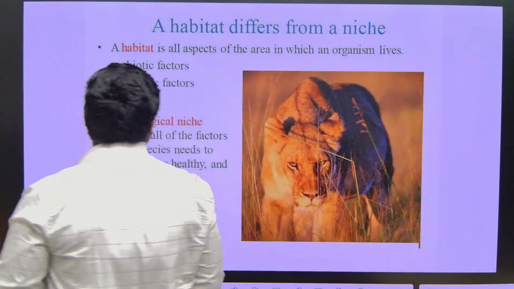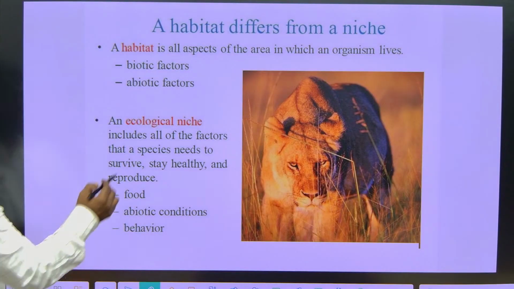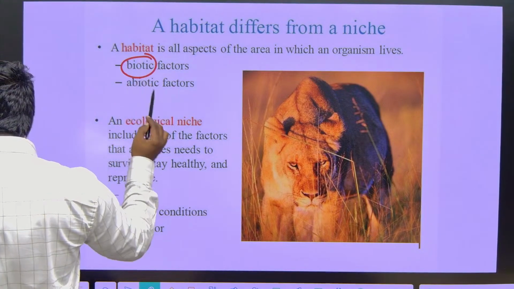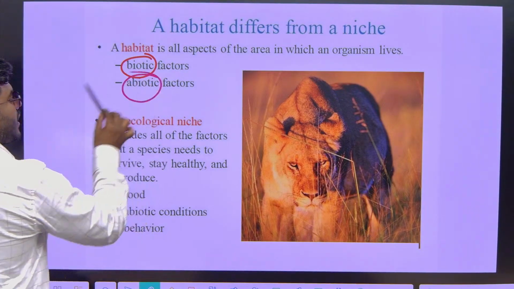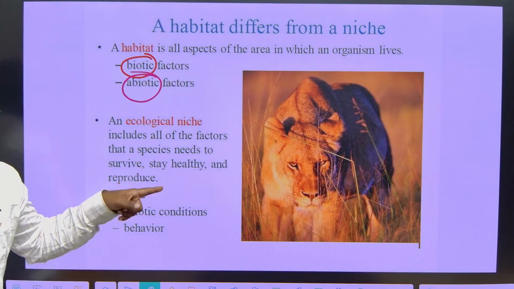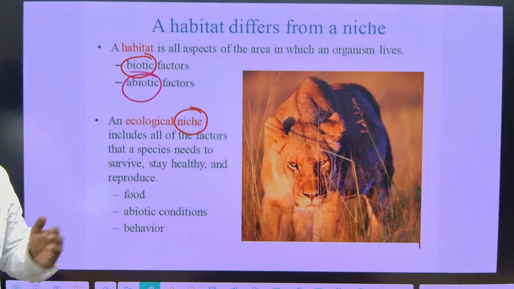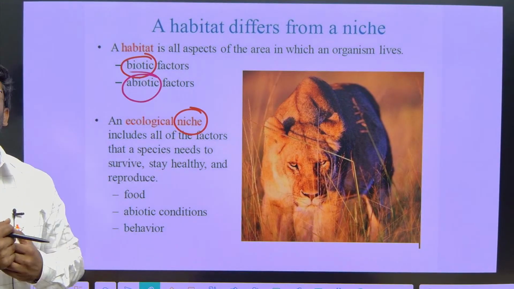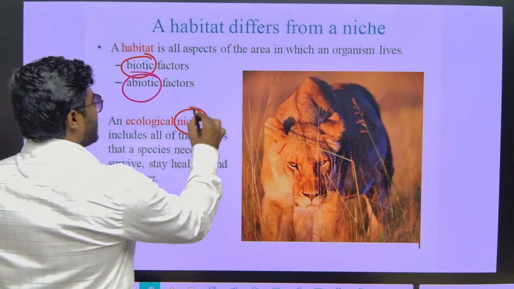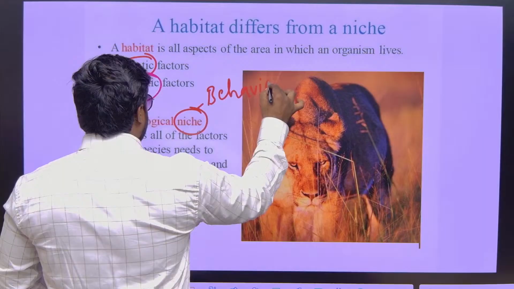Now see here, when I use the word habitat, in other words, we used a place or set of environmental conditions, which includes biotic factors also, which includes abiotic factors also. Correct? Then in one word I will tell you how exactly you can define the niche. Niche is all about behavior.